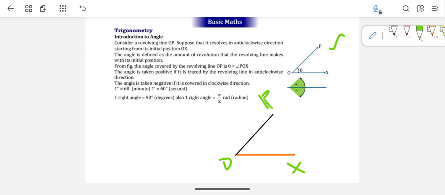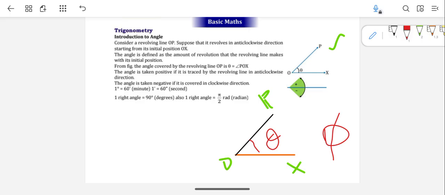That amount of revolution, how much it revolved from the initial to its final position, is nothing but what we call the angle. Mostly we denote the angle using theta. Even psi is also used, so these two letters are used to denote an angle.